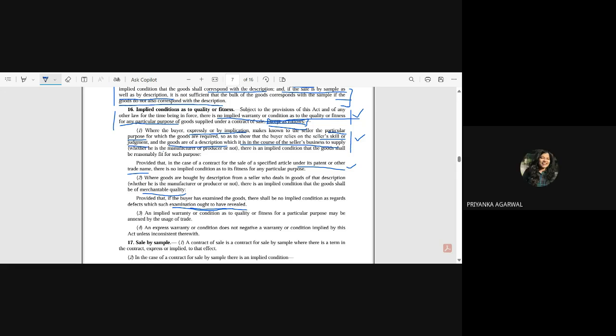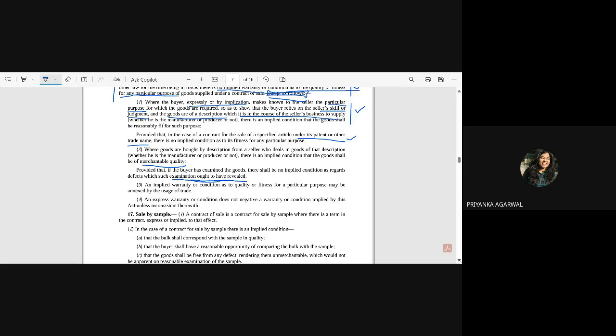So we are in the third point. An implied warranty or condition as to quality or fitness for a particular purpose may be annexed by the usages of trade. Can anybody try it? What exactly is it trying to say? It is saying that by usages of trade, an implied warranty or condition gets annexed.